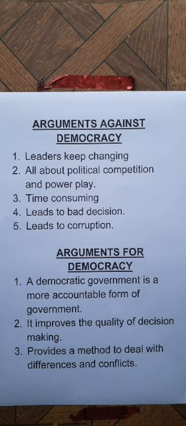The government is answerable to the citizens for why they took the decision, and whether the decision was taken in a transparent way or not. That answer they have to give to the citizens. Therefore, democracy is more accountable compared to any other form of government.